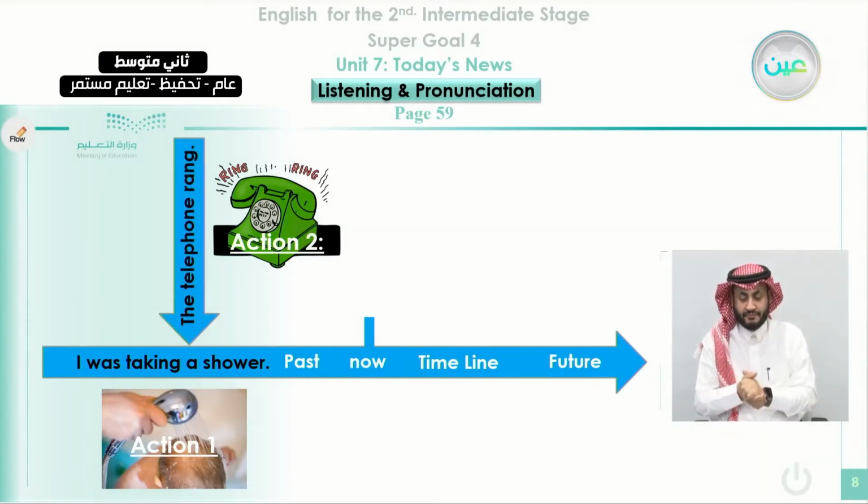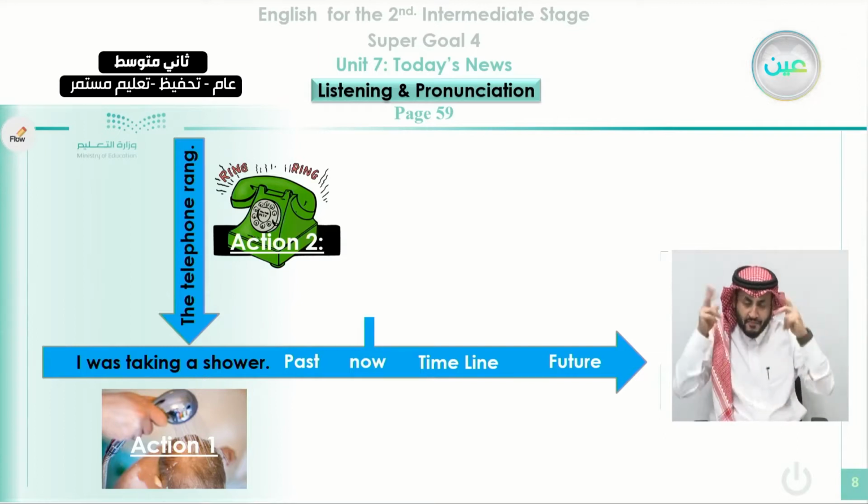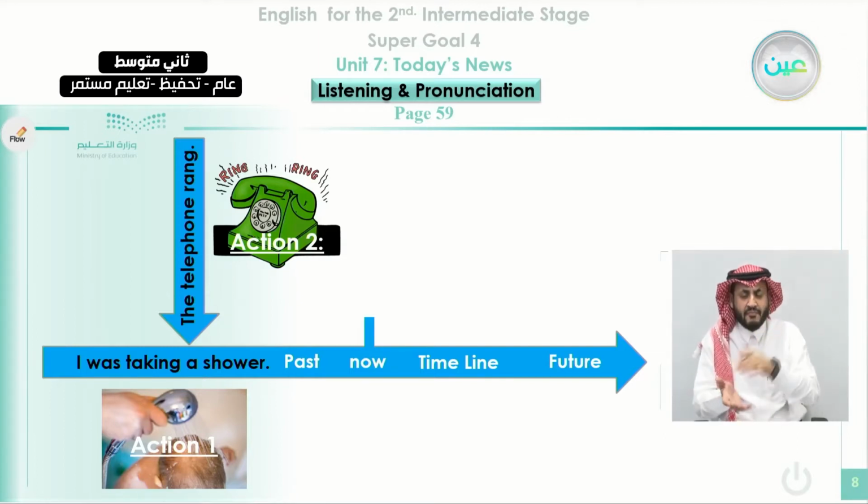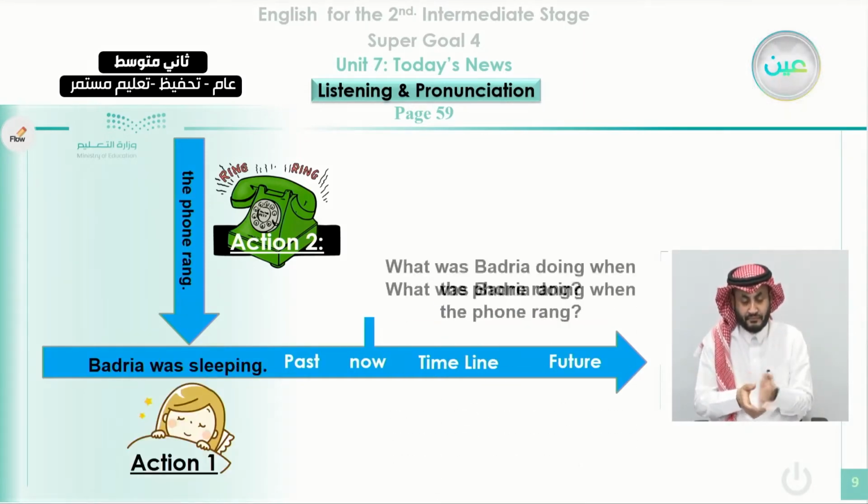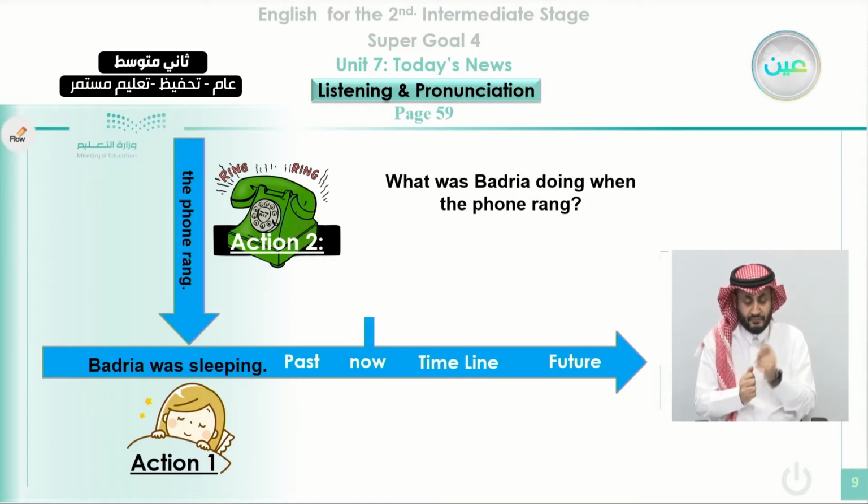So which one was continuous? The first one. I was taking a shower, and the interruption came from the phone. We say the phone rang. So the first sentence is the past continuous. The other one is in the past simple. Another example we can use here, Badriya was sleeping, and while she was sleeping, the phone rang.